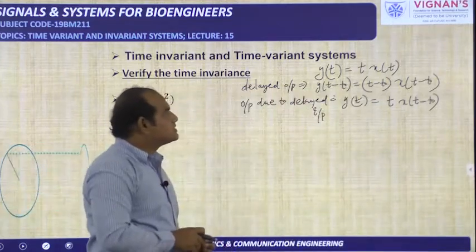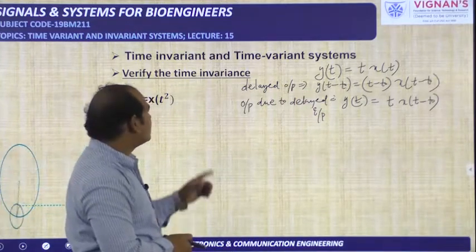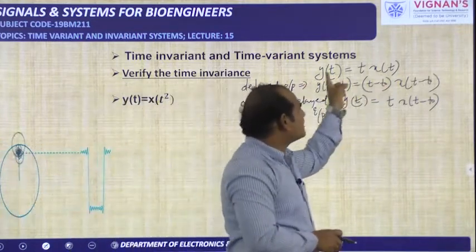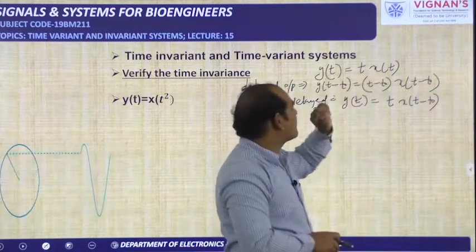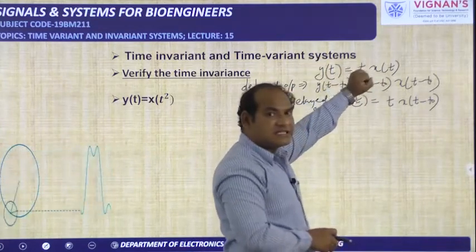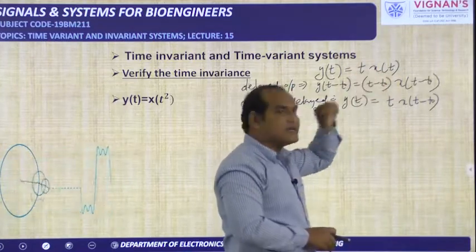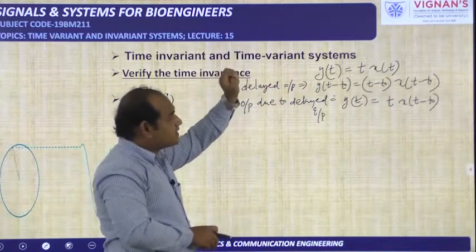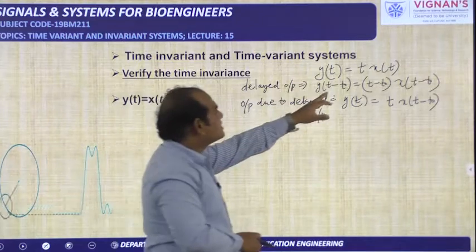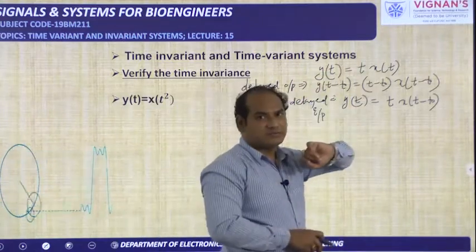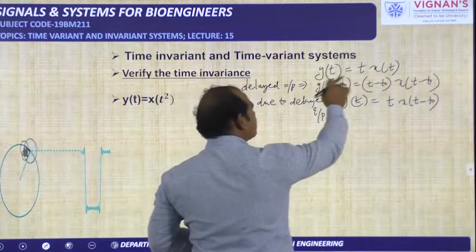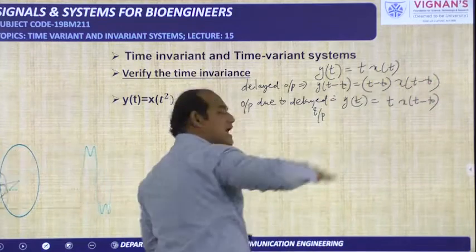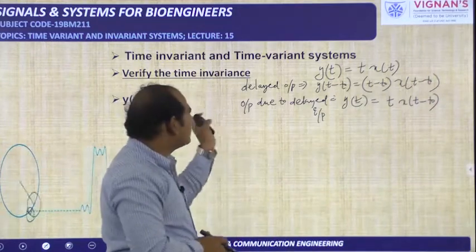These two things you need to write for all the problems related to time invariance. Delayed output. This is a given input output relationship. Like this, one equation will be given to you: y of t is equal to some operation on x of t. In this problem, x of t is multiplied with t. So delayed output means take the equation they have given and just replace all the t's with t minus t naught. Here t is there, t minus t naught, t is available, t minus t naught. That means the total output has been delayed. That's why it is called a delayed output.